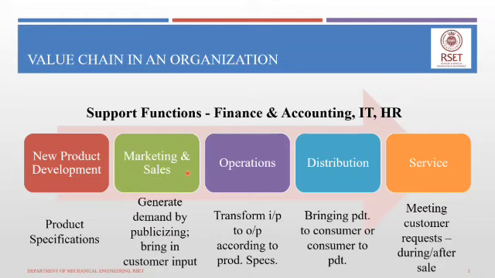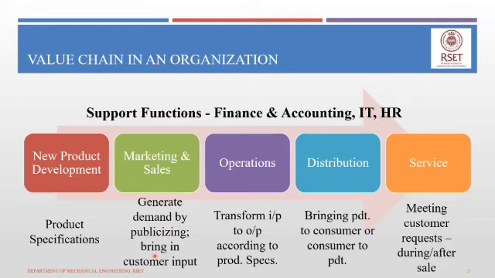The next function that adds value as part of the value chain is the marketing and sales department. This function is concerned with generating demand by publicizing. They transmit information about a particular company's product, its product range or product portfolio, to potential customers, thereby generating demand.